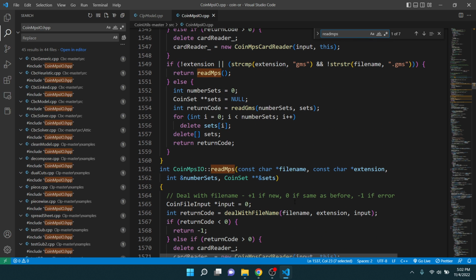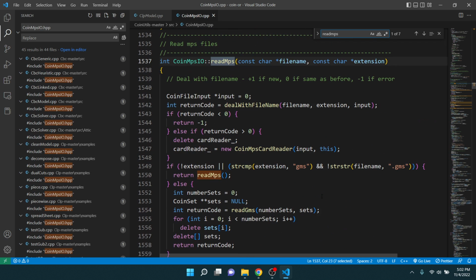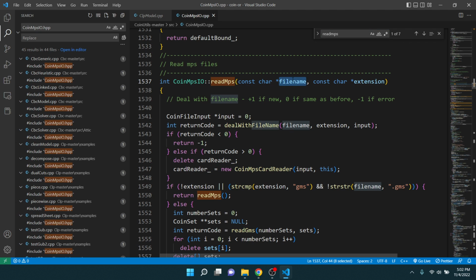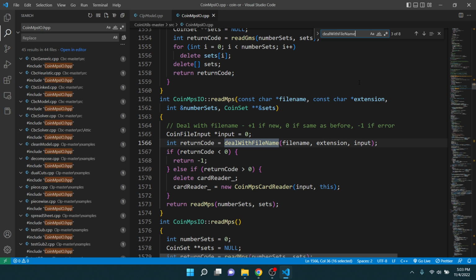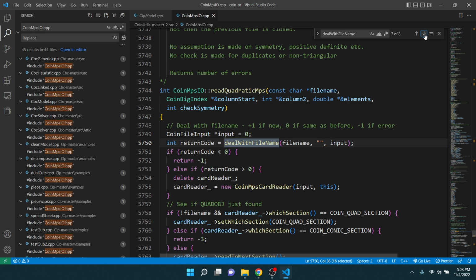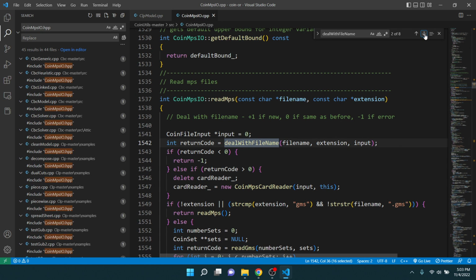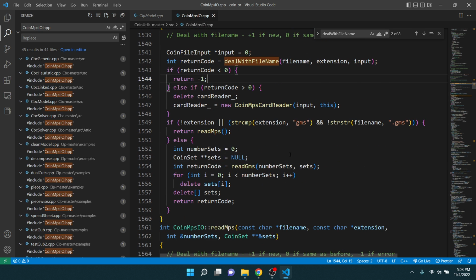Tell me this doesn't call another function. I think it does. Deal with file name. Actually, I saw something completely different, but I think this is actually the one I should have been looking at, and it's making me want to do this even less. Deal with file name. I gotta go find that. Not saying this is bad, I just don't want to deal with it.